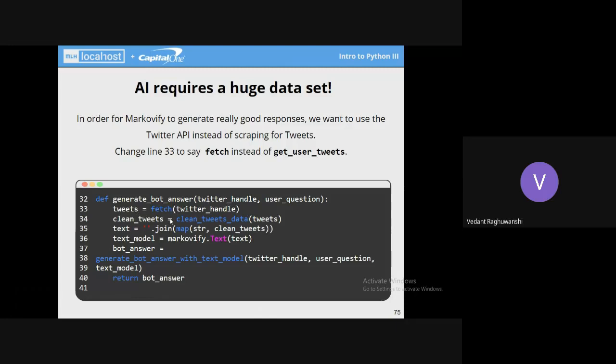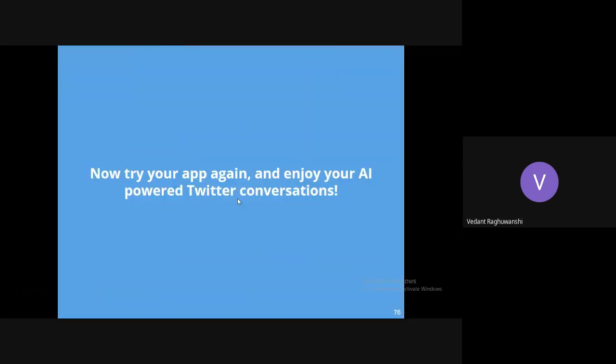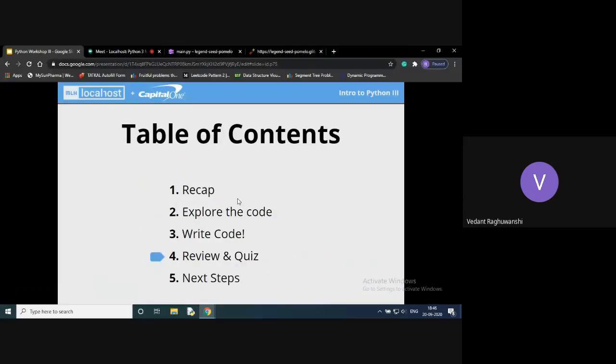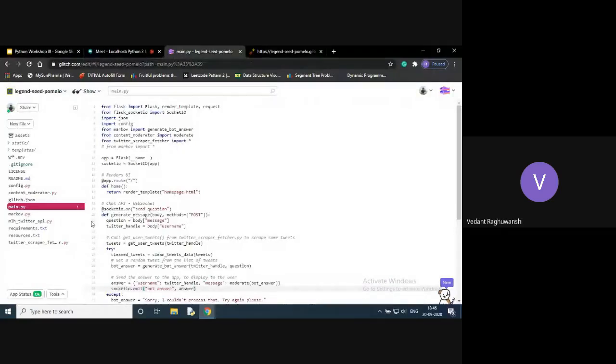If you have any idea, machine learning models need a large amount of data to actually train themselves and learn. Since this Markov model is also a machine learning, mathematical model, we'll be needing a large data set to perform properly. So we'll be using this fetch function here. You can go to the repository and instead of the get_user_tweets function, use fetch here. After that, your app will be complete. I have done that part in mine.